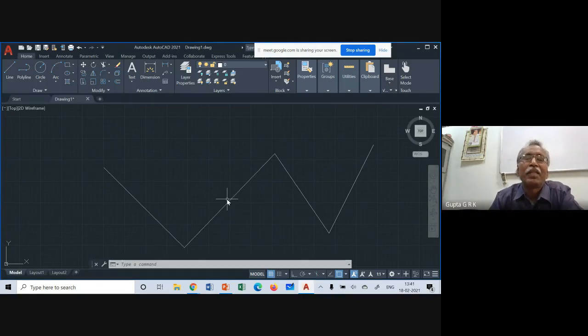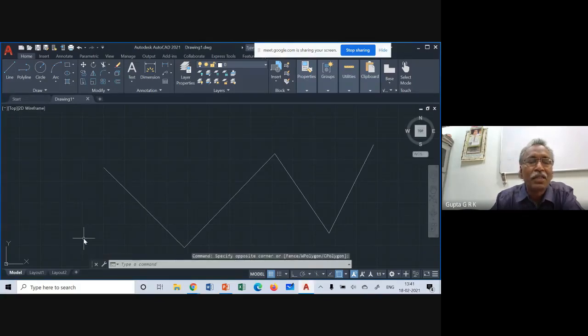And another thing is when you want to delete some of the objects, you can independently select one and one and one like that. But if you have a lot of lines and many lines are to be removed, I can create a window for removal. There are 2 ways. One is click, and second click, drag like this.